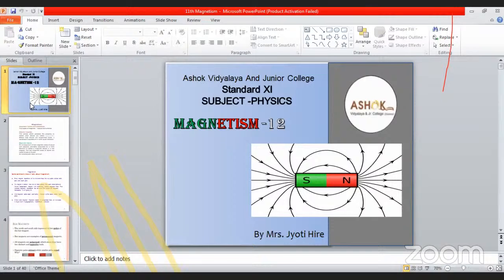And similarly, when you take the equatorial point, you get mu naught divided by 4 pi into m sin theta divided by r cube. When you resolve this, this one is axial and this one is equatorial for the point P.